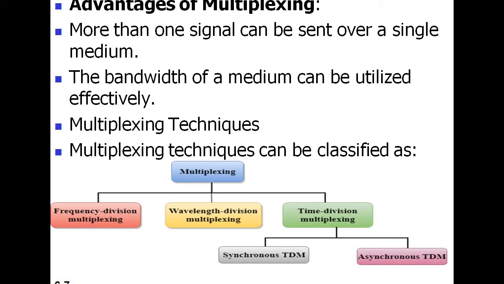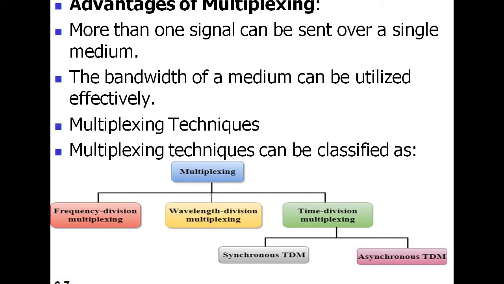They are known as frequency division multiplexing, wavelength division multiplexing, and time division multiplexing. In shortcut form, they are termed FDM, WDM, and TDM.